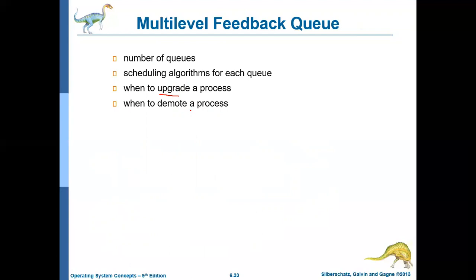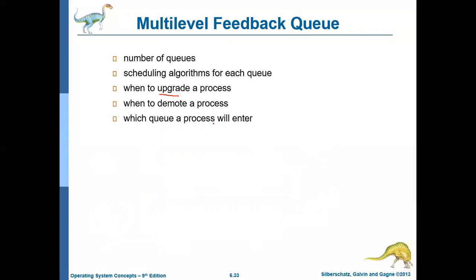If a process takes more than 8 milliseconds, it will be moved to Q1. If the process takes more than 24 milliseconds, then it will be moved to Q2. And initially, where will a process enter? In the example we have discussed, the process always enters in Q0, but in some other variations of the multi-level feedback queue algorithm, the process may also enter through some other queues. Okay, so that's it about the multi-level feedback queue algorithm.